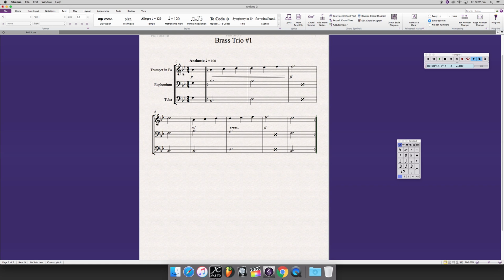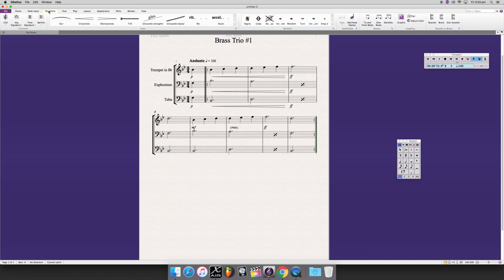And when we play that, Sibelius should read that and give us our crescendo sound and make it happen for us. Now, we haven't done anything with the other parts on the dynamic front, so we can use cut and paste to help with the situation a little bit. Select the note, paste. Select the note, paste. All right, and we get our dynamics in place pretty quickly across all of those parts. Okay. All right, so beautiful. We've got our dynamics, repeat bars, and we've got that under control.